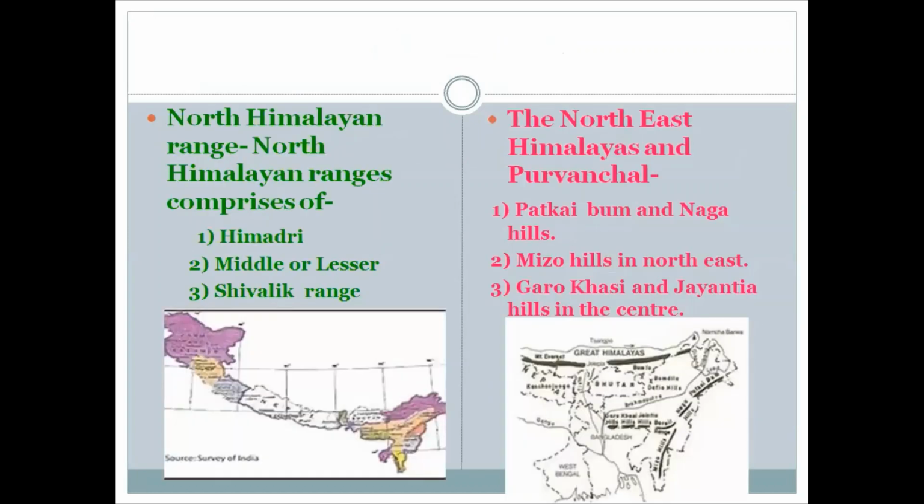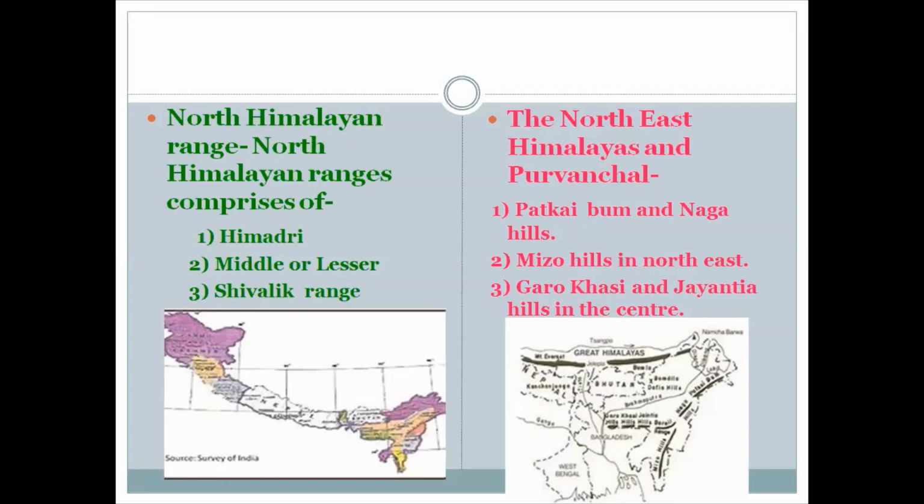Number 2, North Himalayan range. The North Himalayan range runs in the form of an arc from Kashmir in the north to Assam in the east. The westernmost limit of the northern arc is Nanga Parbat and the easternmost limit is marked by Namcha Barwa. Now this northern Himalayan range can be divided into 3 distinct parallel ranges. They are the Himadri or the Upper Himalayas, Himachal or the Middle Himalayas, and the Shivalik ranges.